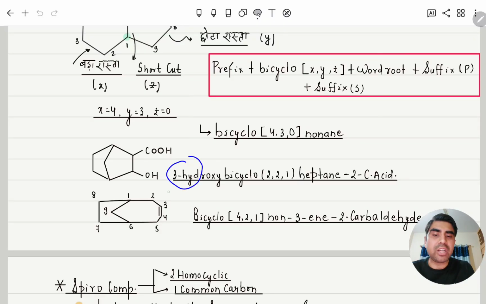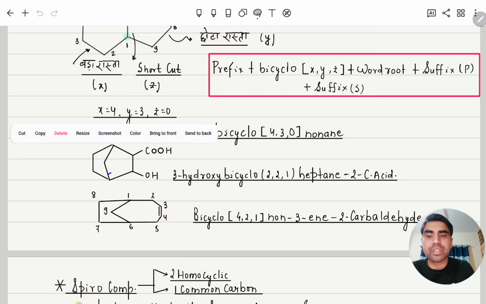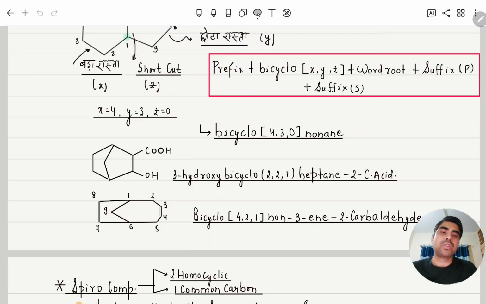So this is 3 hydroxy bicyclo. How many carbon here? 2 carbon. How many carbon here? 2 carbon. Here how many carbon? 2 carbon with respect to these 2 bridgeheads. So 2 comma 2 comma 1 heptane 2 carboxylic acid.